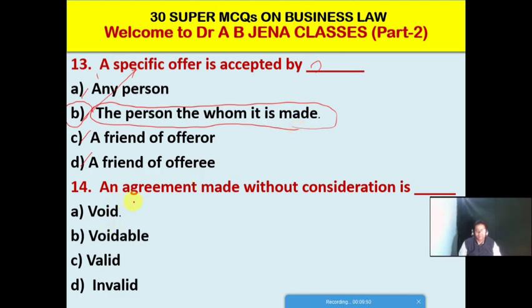So next MCQ. An agreement made without consideration is what? A. It's void. B. It's voidable. C. It's valid. D. It's invalid. Friends, A is the right option for this MCQ. An agreement made without consideration is void.